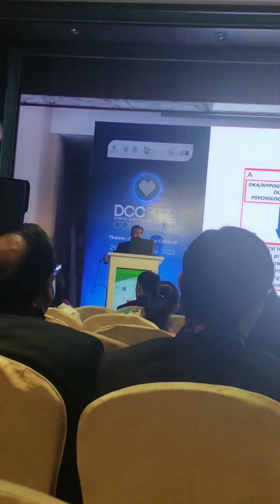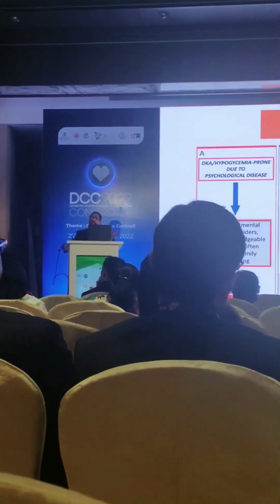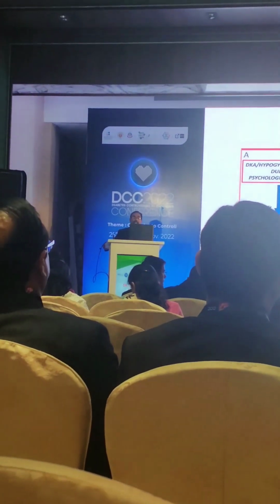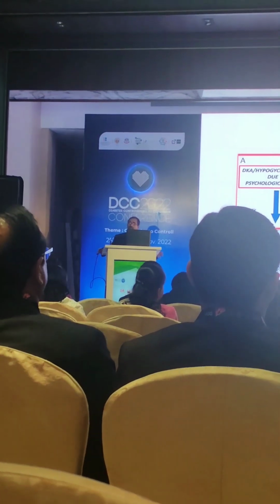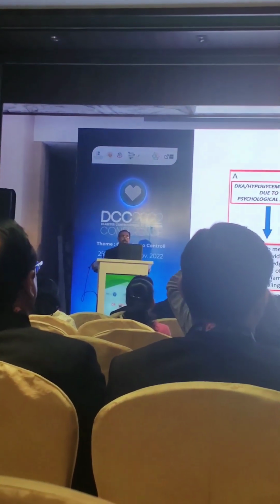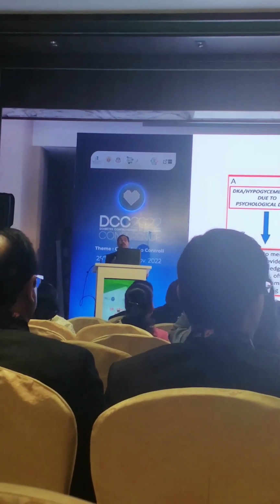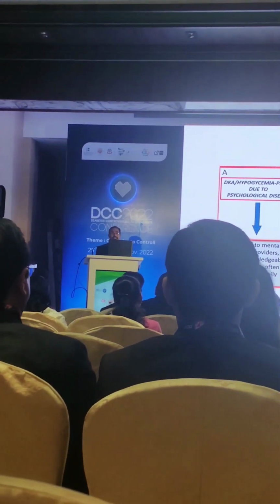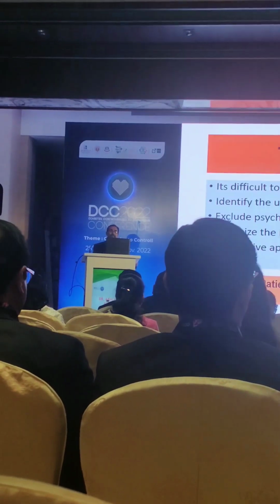Of course, CGMS is the best choice. You can see the fluctuations, and accordingly you can adjust the insulin dosages and treat that brittle diabetes. But for insulin access, you can take the help of certain medical social workers and you can give access to those patients who do not have insulin access just because of the economy.